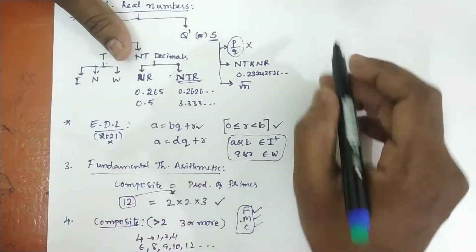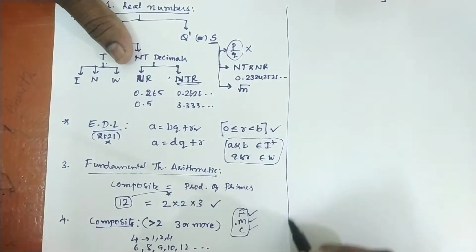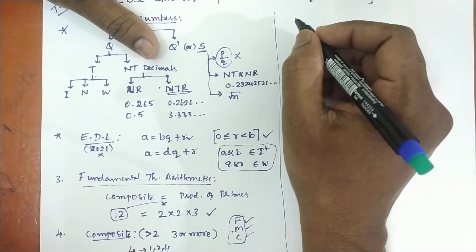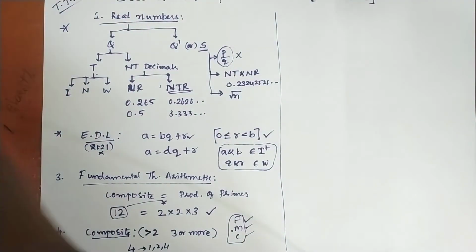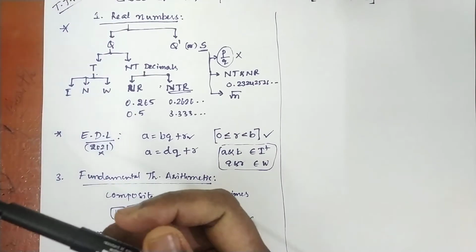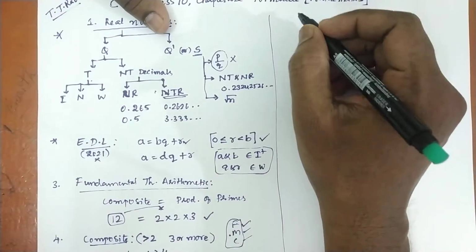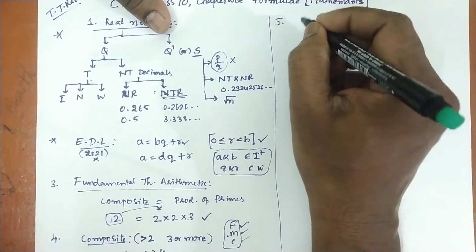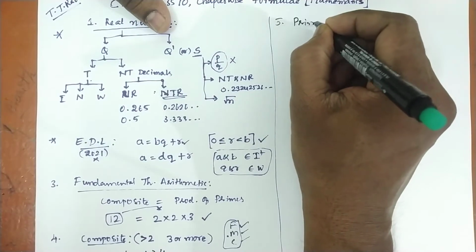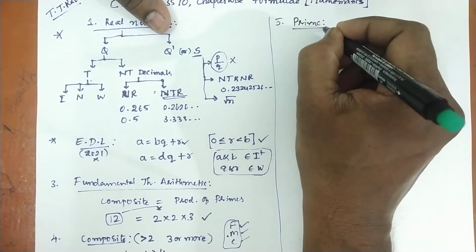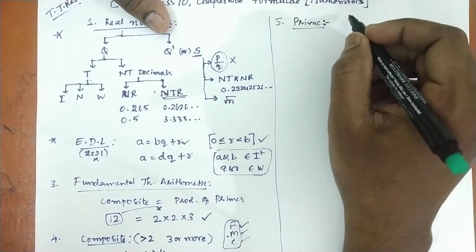Now what is a prime number? Prime numbers are important for you, and they are useful for probability also, because there also you will be asked. So what are prime numbers? Prime numbers have exactly two factors, then they are called prime numbers.